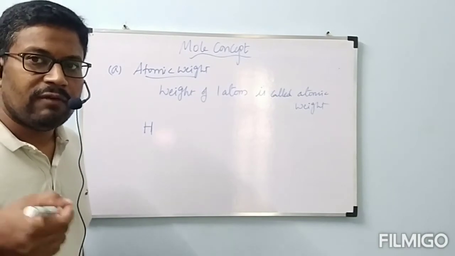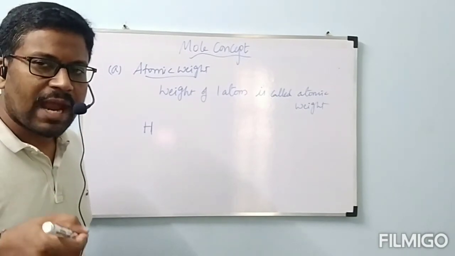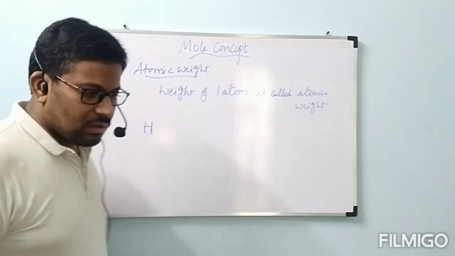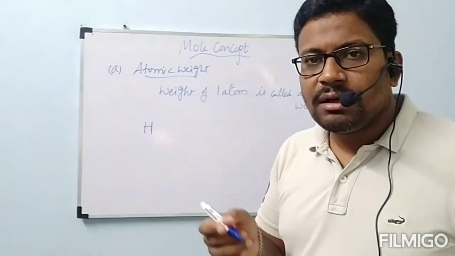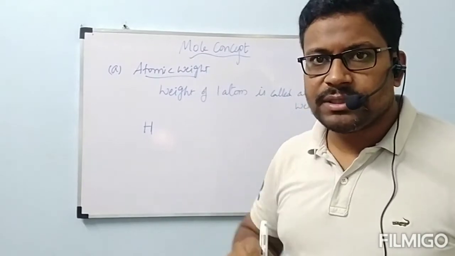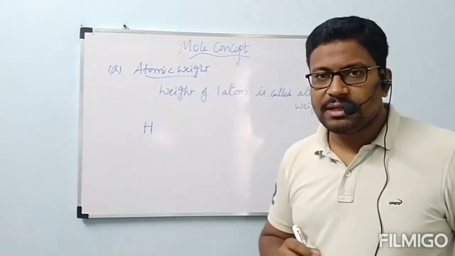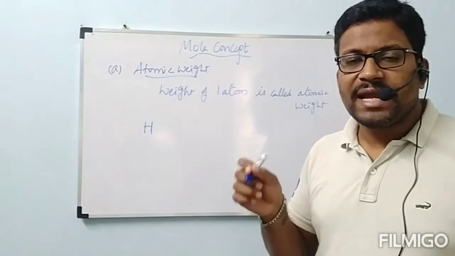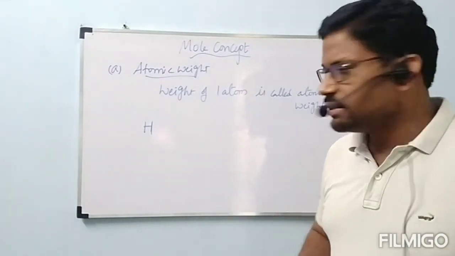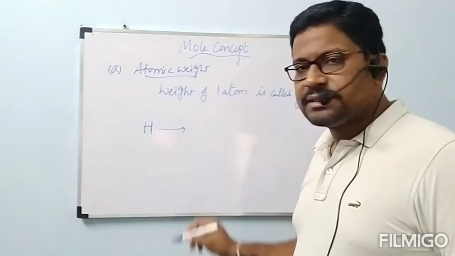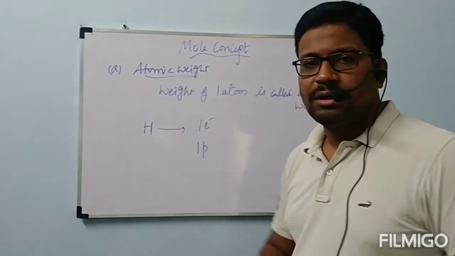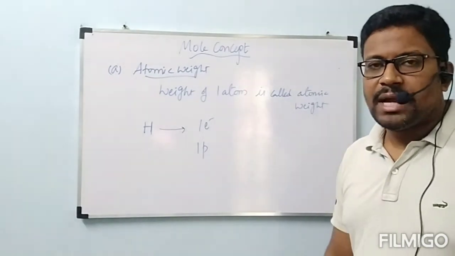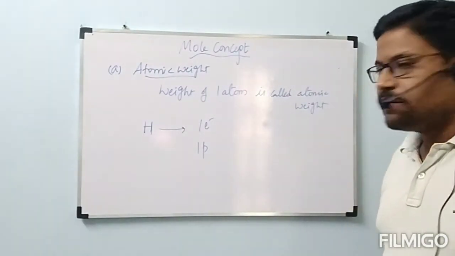Okay, how are we going to weigh the atom of hydrogen? By knowing the particles present in hydrogen, we can weigh the atom of hydrogen. That is, hydrogen contains one electron and one proton. Neutrons are not there. Hydrogen contains one electron and one proton.